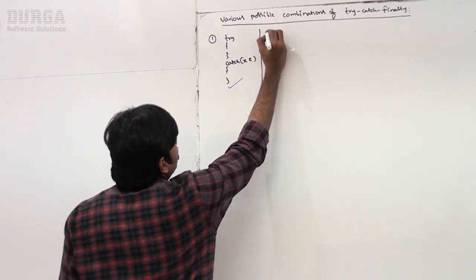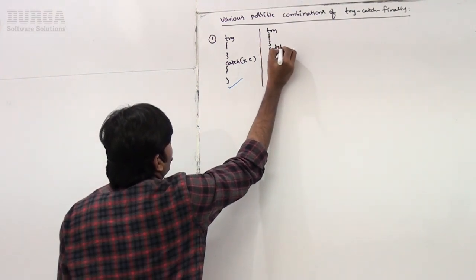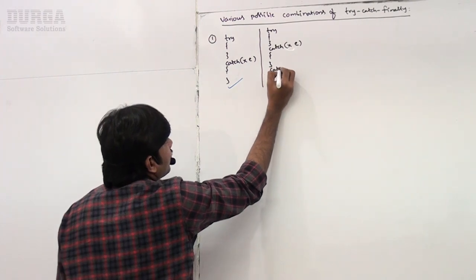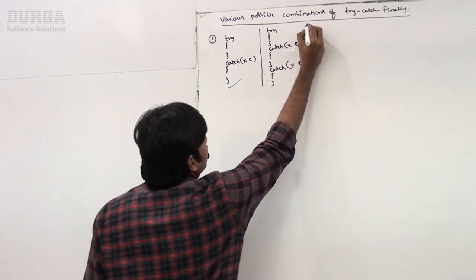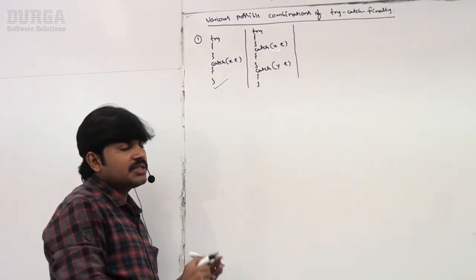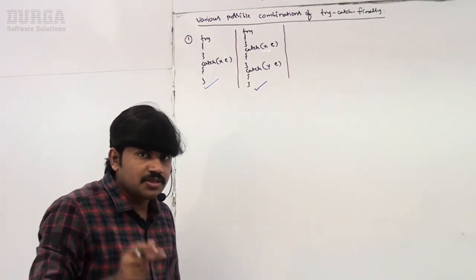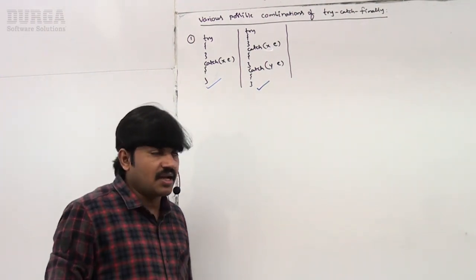Next, try followed by a catch block, and another catch block for a different exception. Can you confirm, is it valid or not? Yes, try with multiple catch blocks is possible and recommended to use. Somewhere we discussed it already, right?